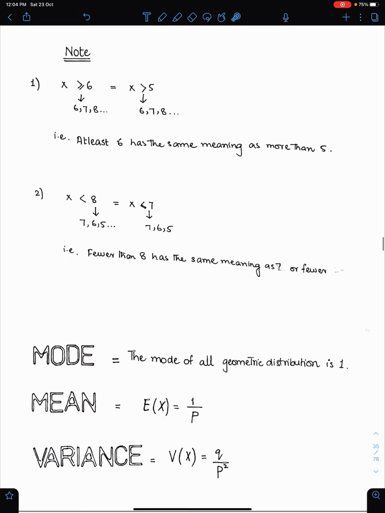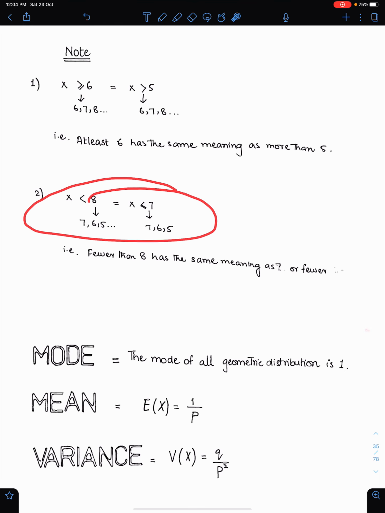Note, X greater than or equal to 6 means X greater than 5. They both mean the same thing. I mean, the possible values of X are 6, 7 and 8 here. And here the possible integer values of X are 6, 7 and 8. That is why they both are same. So at least 6 has the same meaning as more than 5. Fewer than 8 has the same meaning as 7 or fewer. They both mean the same thing.